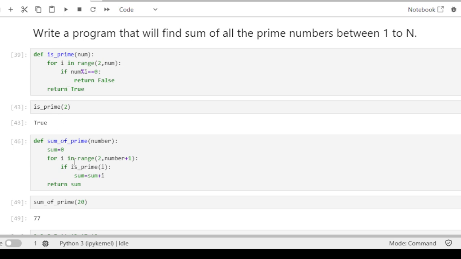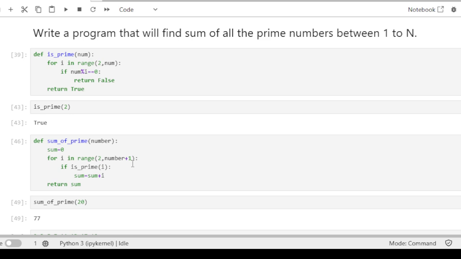Then to find the sum of these numbers, I have created another function, sum_of_prime. Here I am taking the number from the user. Then I created one variable, sum, initialized with 0. Then a loop, for i in range, starting with 2 because prime numbers start from 2, and number plus 1 because I want to include that number as well.